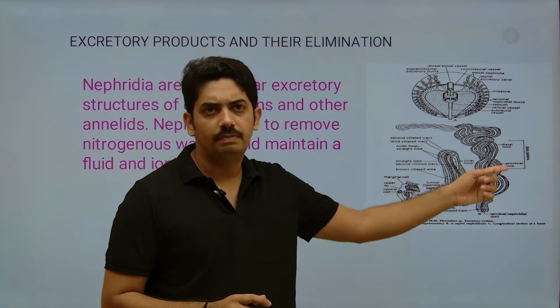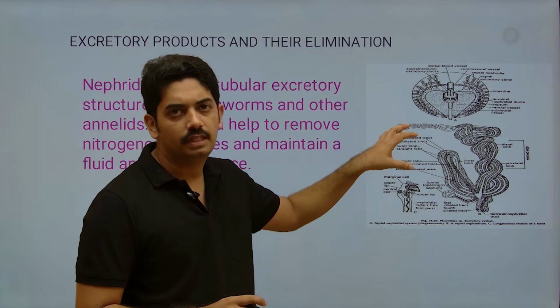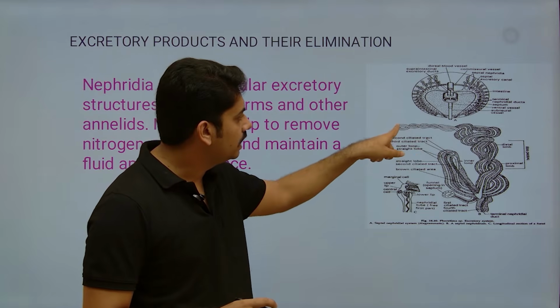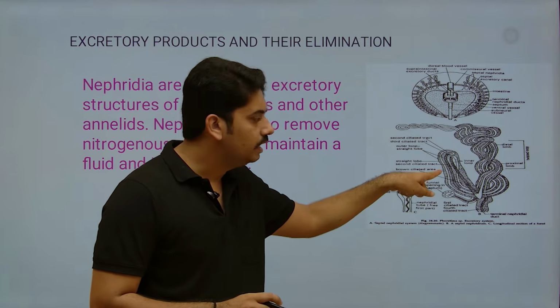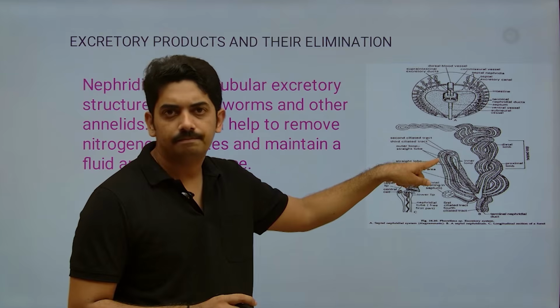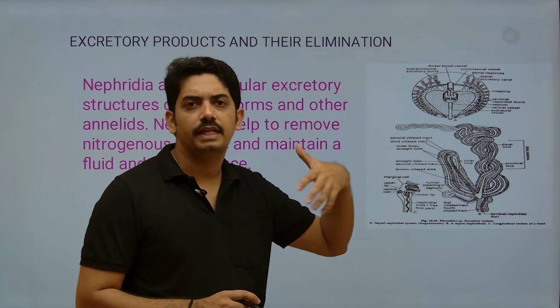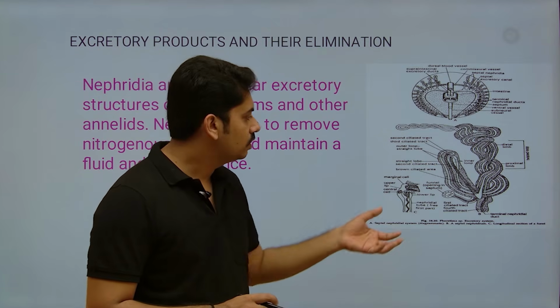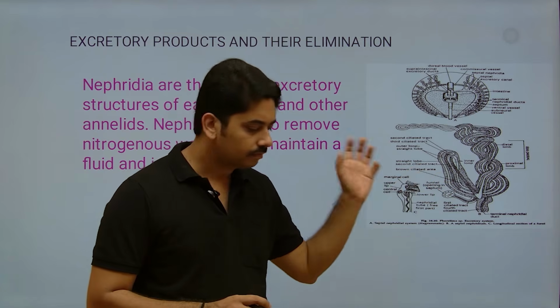Observe here, it may not be very clear for you because it is a diagrammatic representation. This entire part is the tubular nephridia. Actually, in earthworms we study different types of nephridia. So it is one of the types.